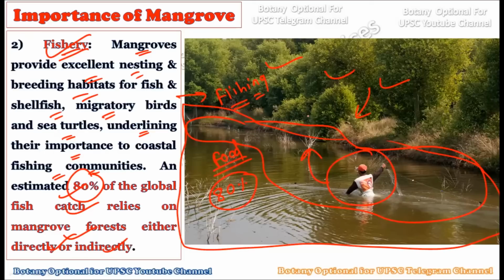Okay, so not only are they harboring the species, but whatever species are harbored by the mangrove ecosystems are also caught by humans, and of the coastal area population, nearly 80% is directly or indirectly dependent on the mangrove forest.